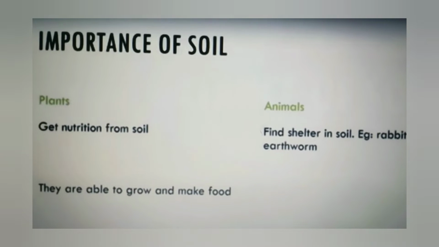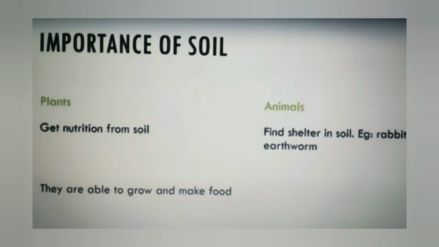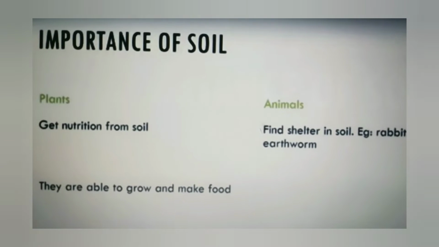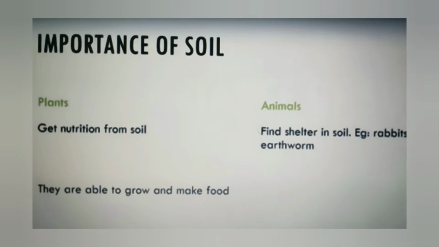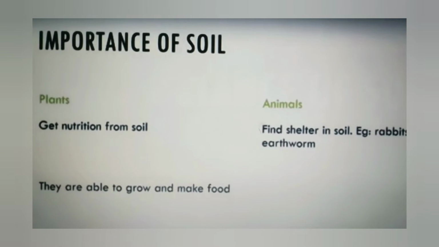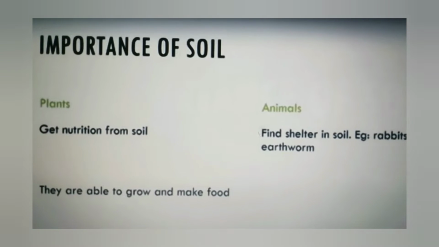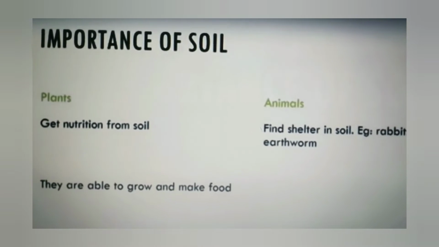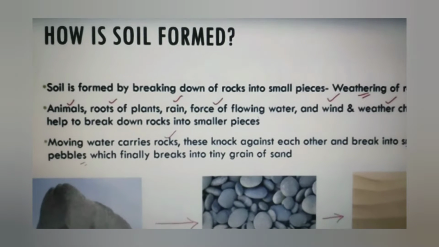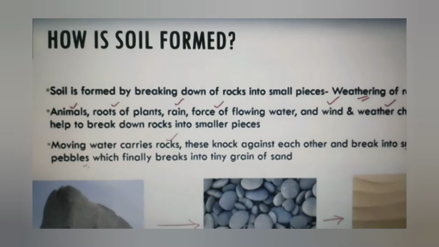Also, I have told you earlier that most of the animals live inside the soil. So soil provides shelter to most of the animals such as rabbit, earthworm, bugs. So this is how plants and animals depend on soil. Let's discuss the process of formation of soil.